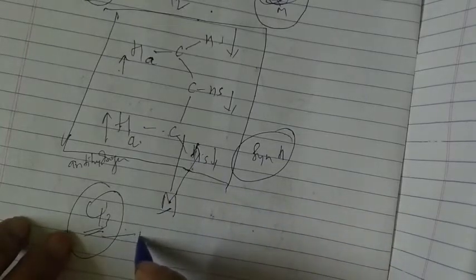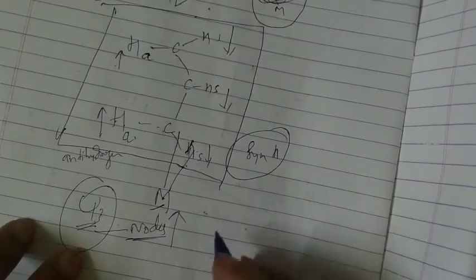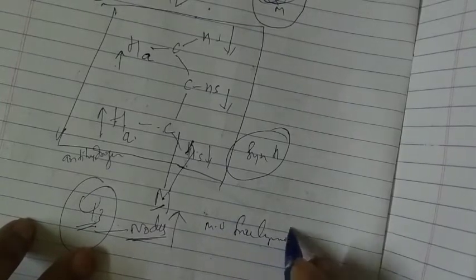So the number of nodes is very important. If it increases, what will happen? The molecular orbital of the free ligand becomes less stable, and that's why we cannot see this type of bonding very frequently. So very high energy bonding we can see here.